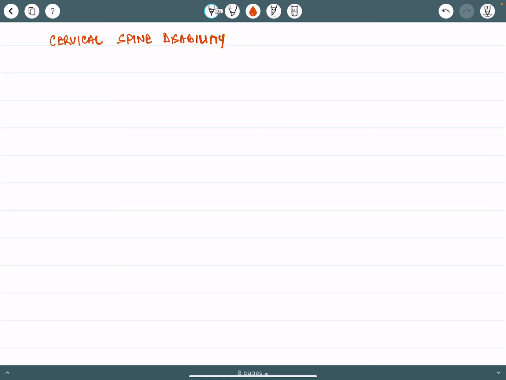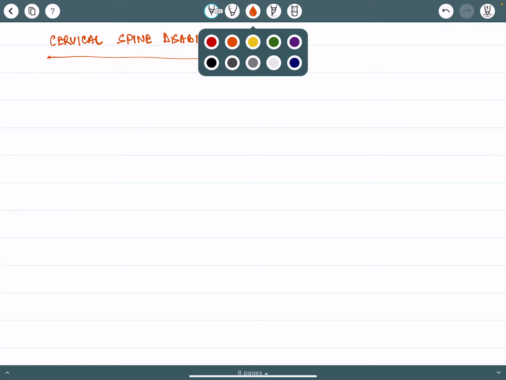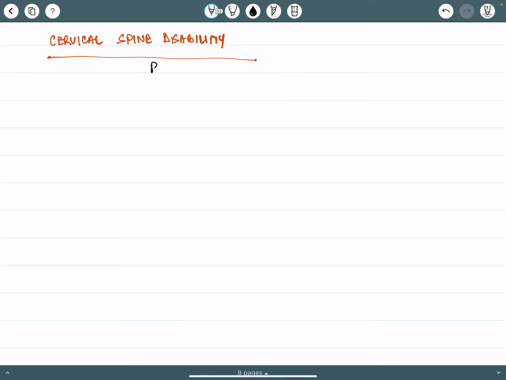So RA basically spares the thoracic or lumbar spine and involves only C1 and C2.